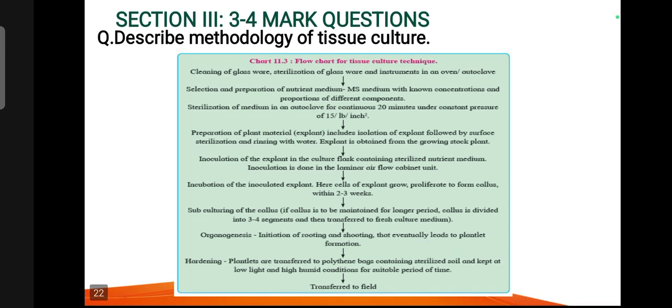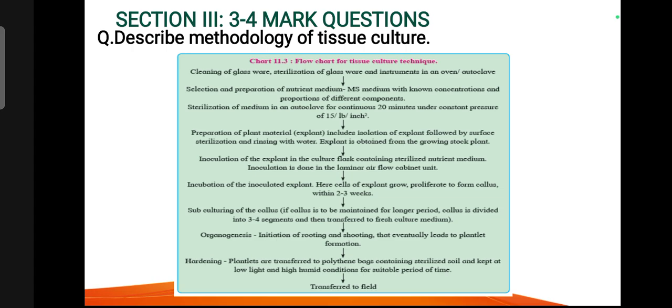Describe the methodology of tissue culture. So the first point is cleaning of glassware and sterilization. In the second point, selection and preparation of medium, MS medium. Next, sterilization of medium by autoclaving. Preparation of plant material, that is explant, by sterilization. Inoculation of the explant into the nutrient medium.